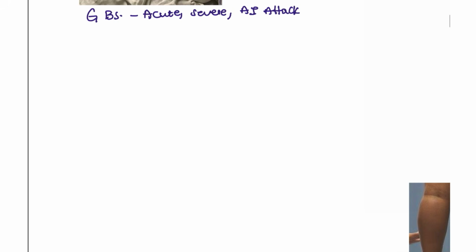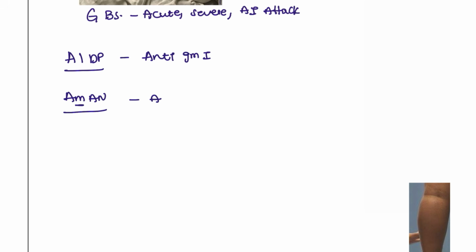There are many types that you have to remember. In India, the most common type is AIDP, and the antibody attacking here is anti-GM1. We also have the AMAN type. AMAN means acute motor axonal neuropathy, which consists of anti-GD1.